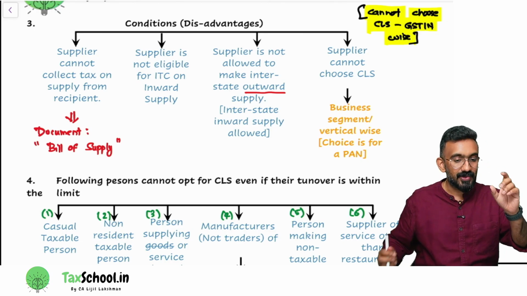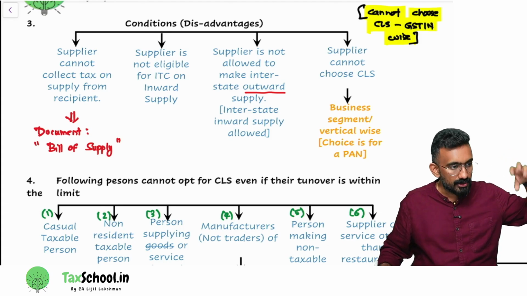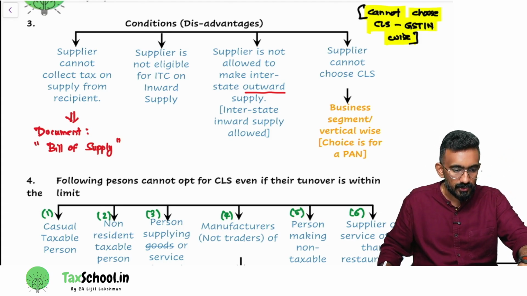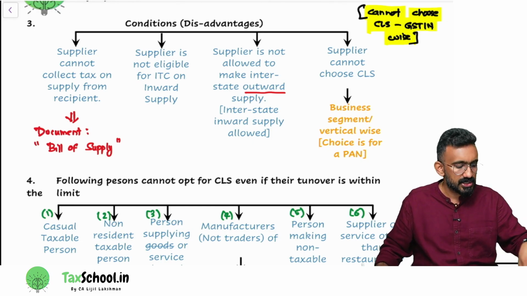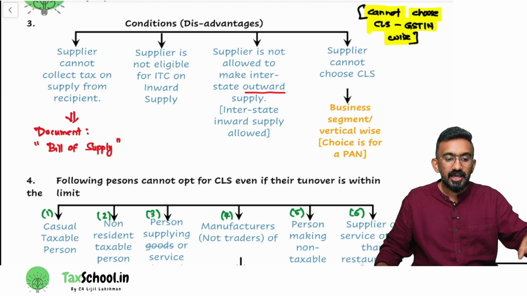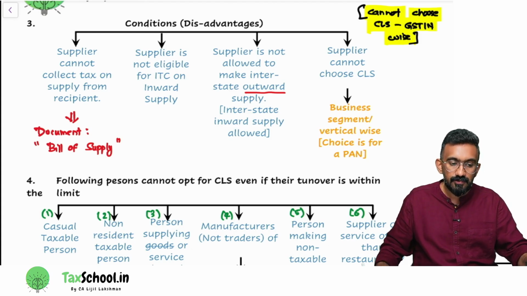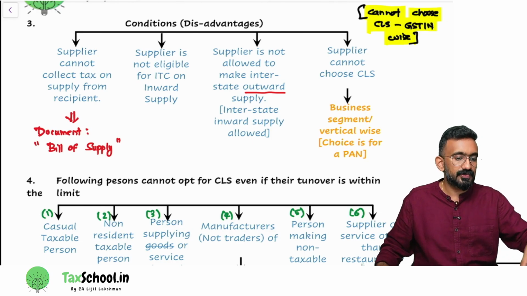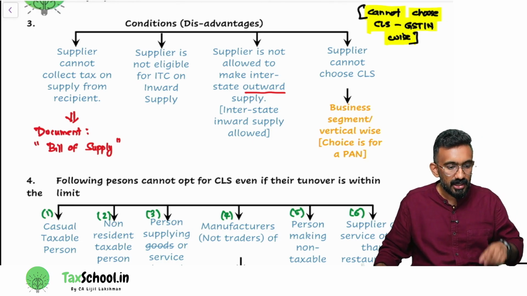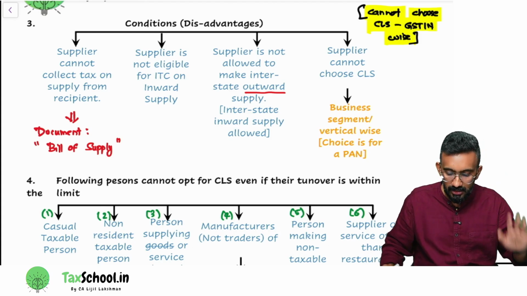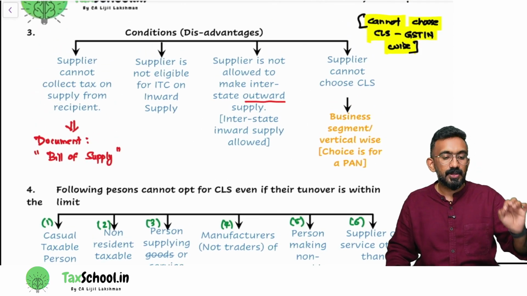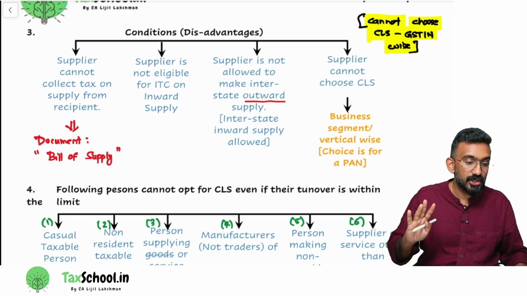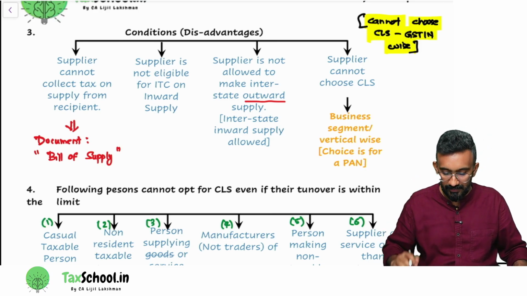What do you mean by PAN wise? Under one PAN, if I have one branch in Chennai, another branch in Bangalore, what would I have done? I would have taken one GST number for Tamil Nadu, one GST number for Karnataka. I have to go for the composition levy scheme for both of these branches, because both of these registrations are under my single PAN, so both registrations should be under composition. That's your understanding. So these are the four conditions that you need to satisfy if you are opting for the composition levy scheme.